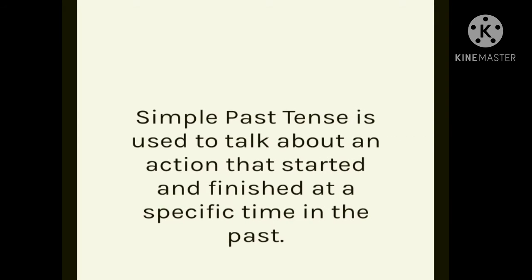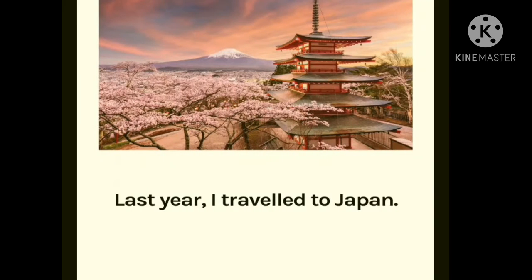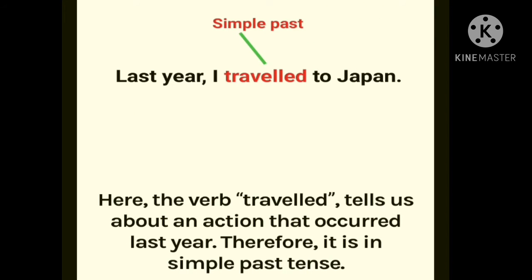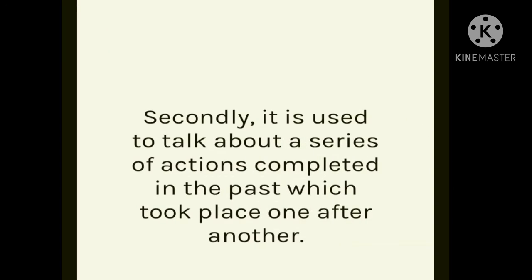Simple past tense is used to talk about an action that started and finished at a specific time in the past. Last year I traveled to Japan. So in that sentence also, the verb traveled tells us about the action that occurred last year. Therefore, it is in simple past tense.